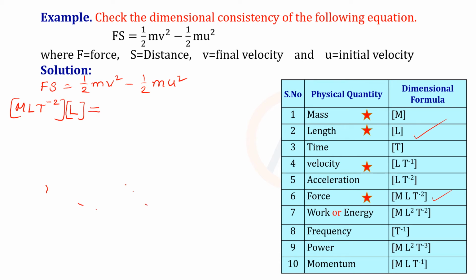Now focus on m, which is M. V is the velocity. Velocity means LT minus 1, and square is there for everything. Half is just a number, so we will leave it. So again M, here I forgot the bracket, M. U is the velocity, LT minus 1, again squared.